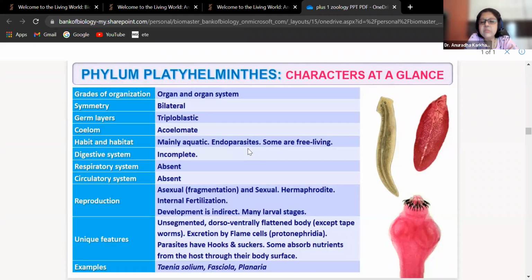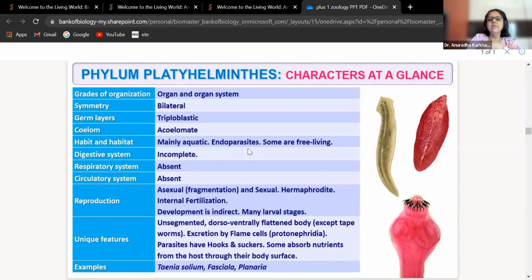The other adaptation that these parasitic forms are going to have is they will not have any digestive system because they get ready-made nutrition. They only have to absorb the pre-digested food from the host. So it's digested food. They do not need any digestion, that's why in Platyhelminths digestion does not really make sense. So it is not extracellular, it is not intracellular, digestion is absent. It's an incomplete system, but no digestion taking place in parasitic forms.